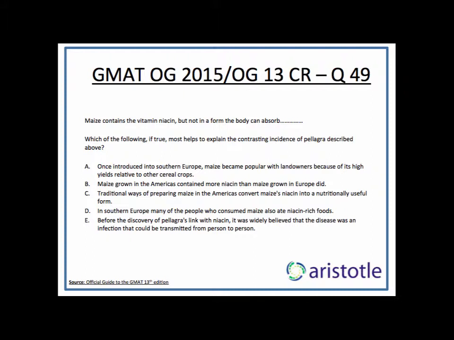C says traditional ways of preparing maize in the Americas convert maize's niacin into a nutritionally useful form. And this gets interesting now, because what it says is that the way Americans prepare maize results in the niacin actually becoming nutritionally useful. Normally, niacin is not useful nutritionally because it cannot be absorbed by the body, but Americans are doing something with the maize while preparing it that makes niacin useful for humans, which could be the reason why Americans are not contracting pellagra. The Europeans are doing no such treatment while preparing the maize, which is why they could be contracting pellagra. C, I think, should be the answer, but we will go through the other two options also.